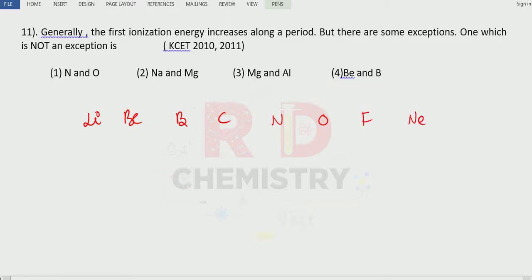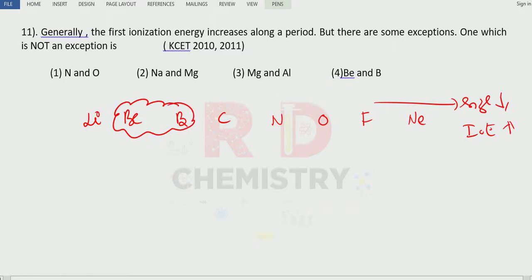You know that along the period size decreases. Therefore, ionization energy should increase. Correct? But there are exceptions here. The exceptions are beryllium and boron, and nitrogen and oxygen. Nitrogen and oxygen I have already explained in the last video. If you have not watched, please do watch.